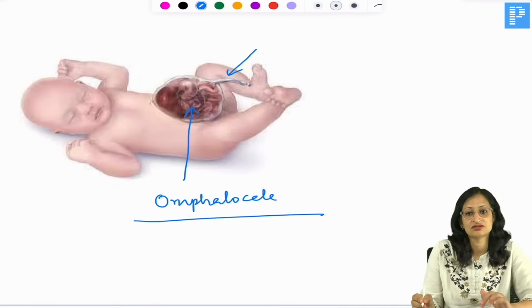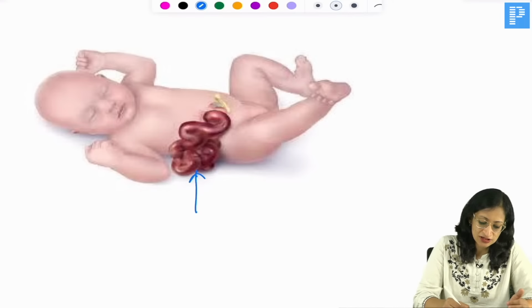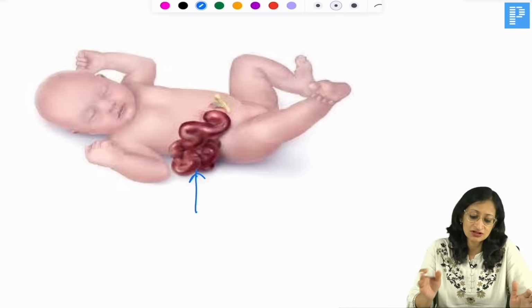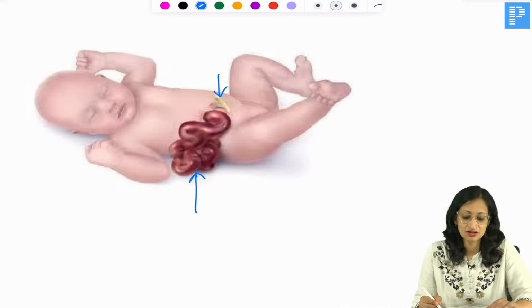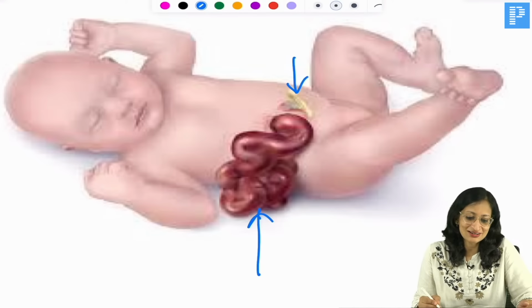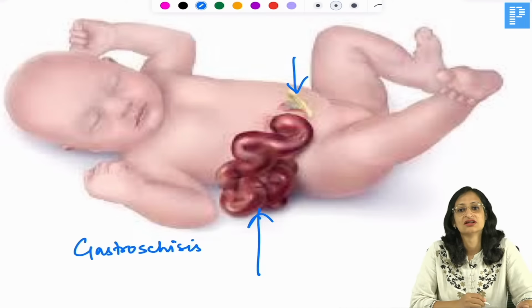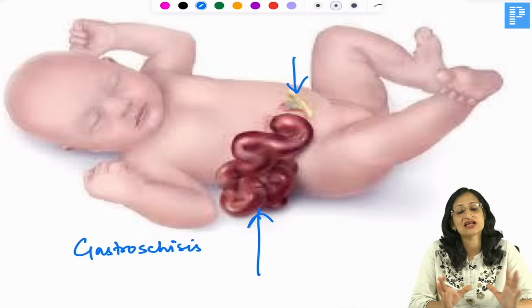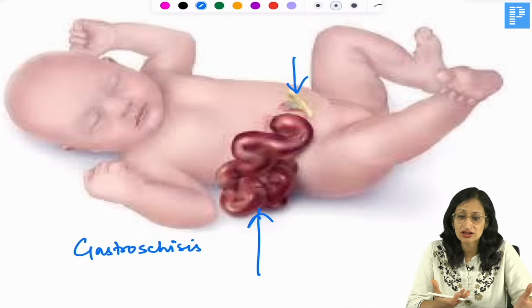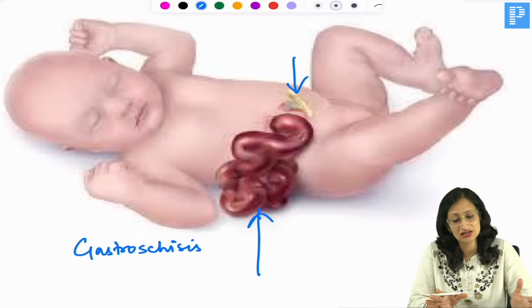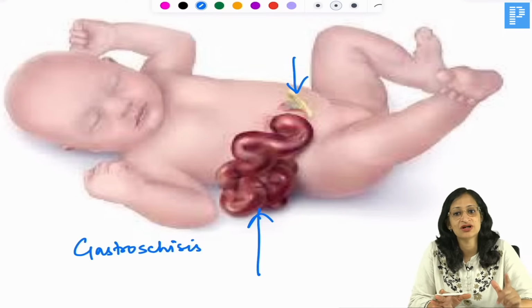And a similar condition with which you can get confused. So what is this? Here you can see the bowel loops again are coming from an abdominal wall defect, but here it is coming just lateral to the umbilical cord. You can see the umbilical cord separately here, right? So what is this condition called? This condition is known as gastroschisis. Okay, very good. So these are again spotters, gastroschisis. In gastroschisis, the bowel loops are not covered with any membrane. So the bowel loops are more edematous and they can be necrotic, and you cannot start feeds early in these babies. But omphalocele has more chances of associated congenital anomalies as compared to gastroschisis.